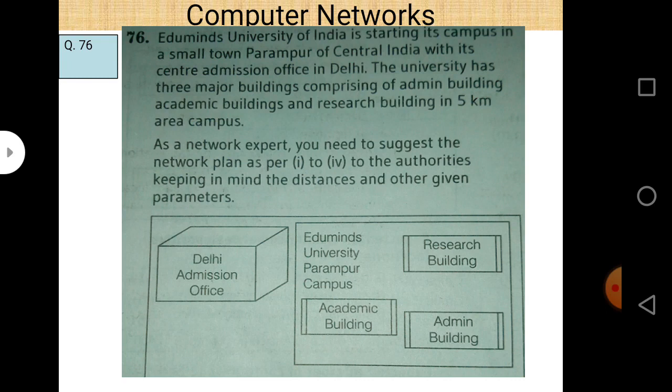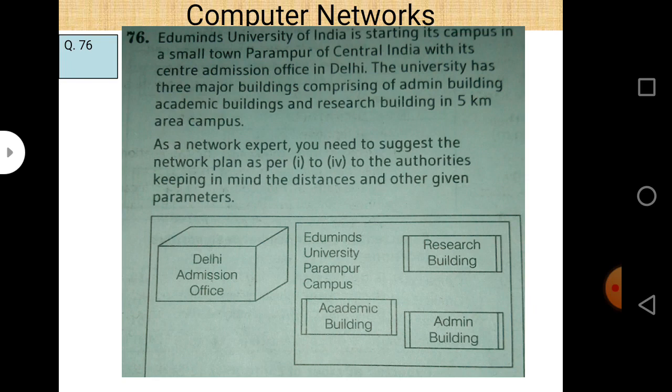and 76 says that there is a university in India, and it starts a campus in a small town, Parampur, of central India, with its center admission office in Delhi. The university has three major buildings, comprising an admin building, academic building and research building in a 5 km area campus. As a network expert, you need to suggest the network plan as per 1 to 4 to the authorities, keeping in mind the distance and other given parameters.